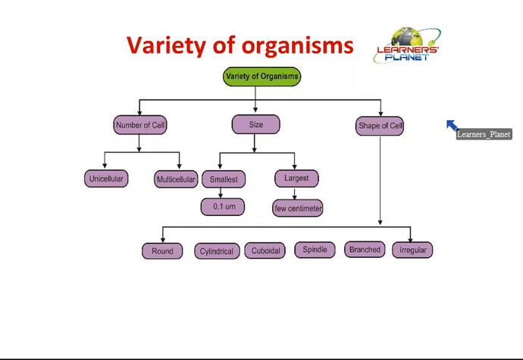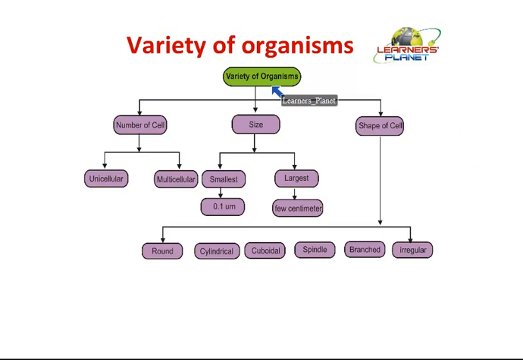So now, what these differences are, or how we can say that these organisms vary from each other, this session we are going to study about such variations only. This flow chart is giving us a brief idea about the variety of organisms. From this we can find out where the variations basically lie.